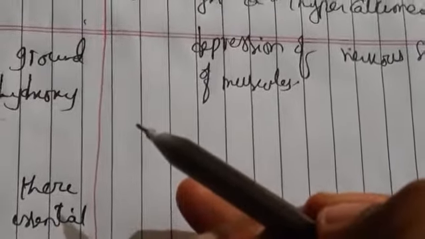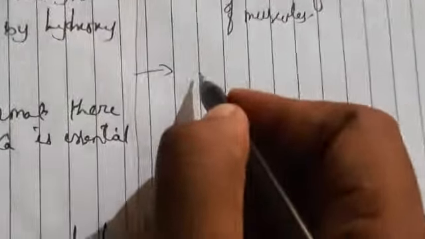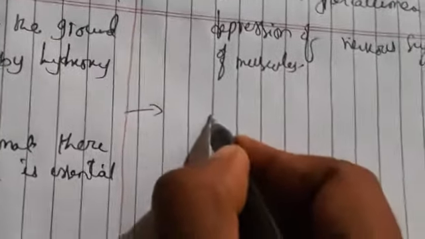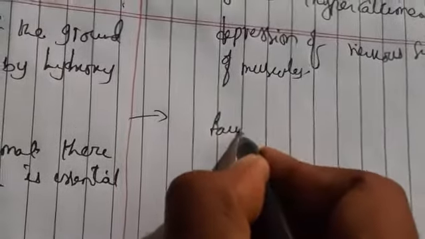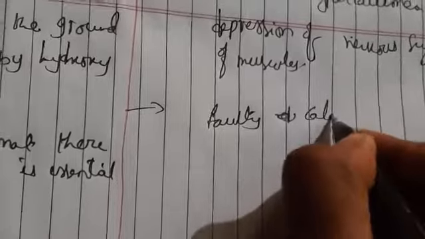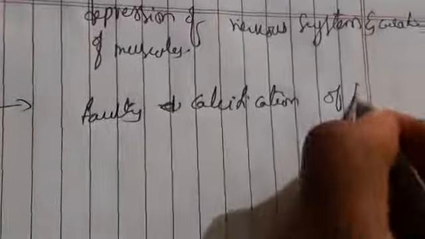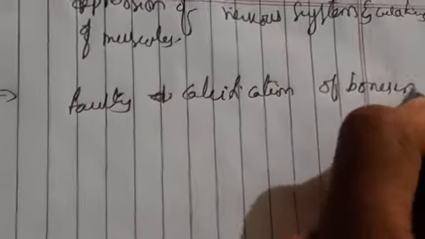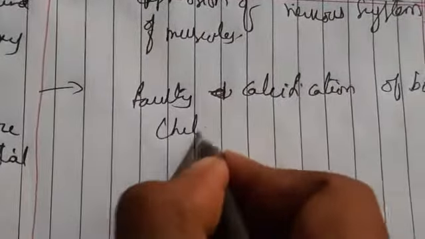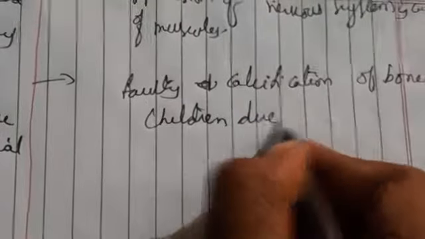Generally rickets in children and osteoporosis in adults. What are the calcium deficiency diseases? Here, faulty calcification of bones in children, due to deficiency of vitamin D also we can say.